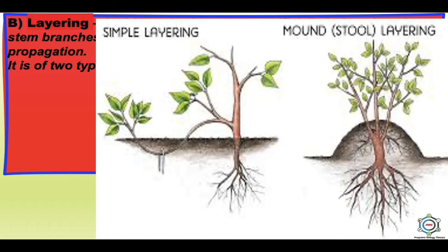Simple layering, which is natural layering, occurs when the branch touches the ground, whereupon it produces adventitious roots. Mound layering is one in which various woody stemmed plants are cut back to the ground in early spring and the new shoots that develop are covered with soil to a depth of 6 to 8 inches to induce root growth, which forms individual plants that can be removed in the fall.